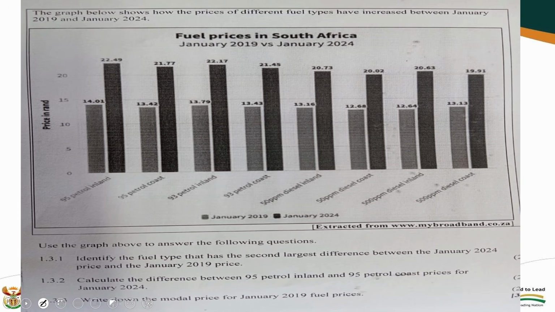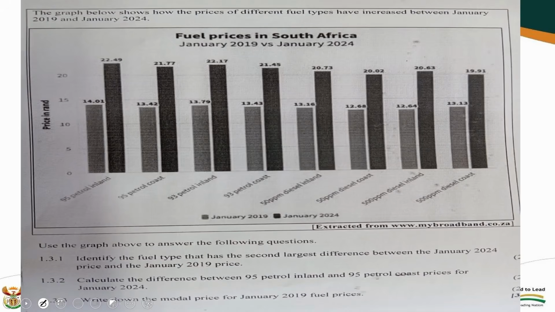Remember, the increase of the fuel also has inflation in mind, because of the changing times of the year. They give us the 95 petrol inland, 14 rand 01, 22, all those numbers, 93 petrol, everything January. And they say, use the graph above to answer the questions that follow.